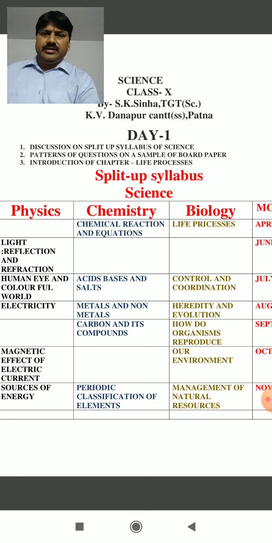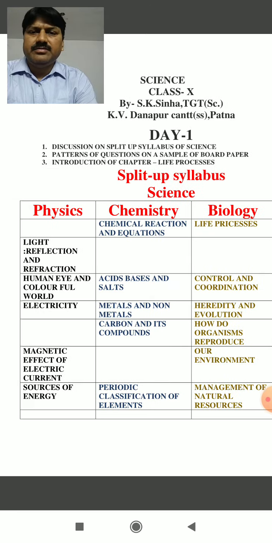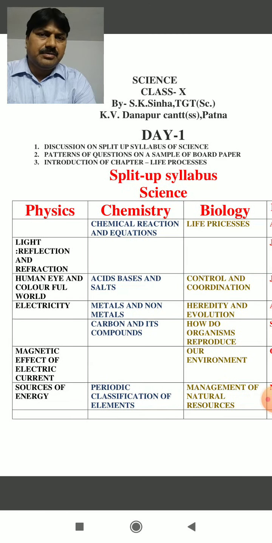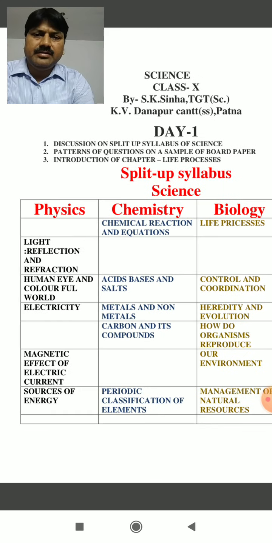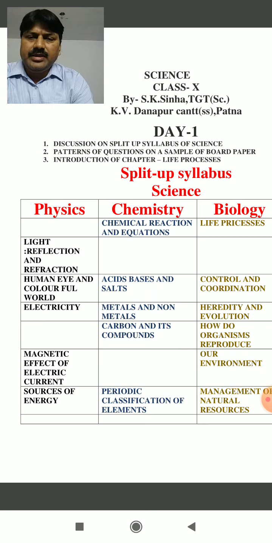So firstly, look at your screen: the science section is divided into three parts: physics, chemistry and biology. In physics class 10 there are 5 important chapters: light, reflection and refraction; human eye and colorful world; electricity; magnetic effect of electric current; and the last one is sources of energy.